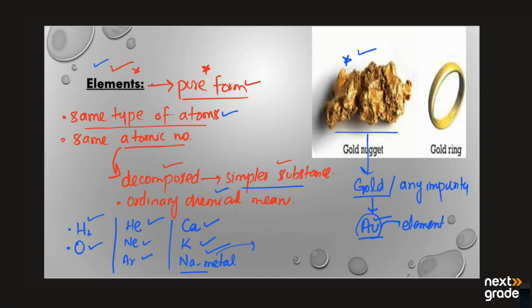So you need to know that elements are the pure form of substances. Any substance that is found in the pure form is known as an element.